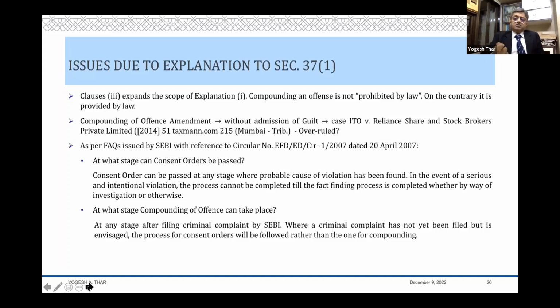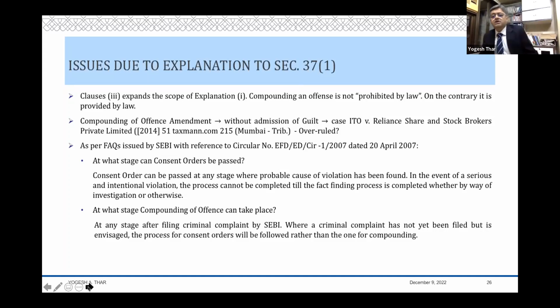So a consent order is not compounding of an offense, because if you look at the FAQs which are issued by SEBI, they say a consent order can be passed at any stage where probable cause of violation has been found. In the event of a serious and intentional violation, the process cannot be completed till the fact-finding process is completed, whether by way of investigation or otherwise.